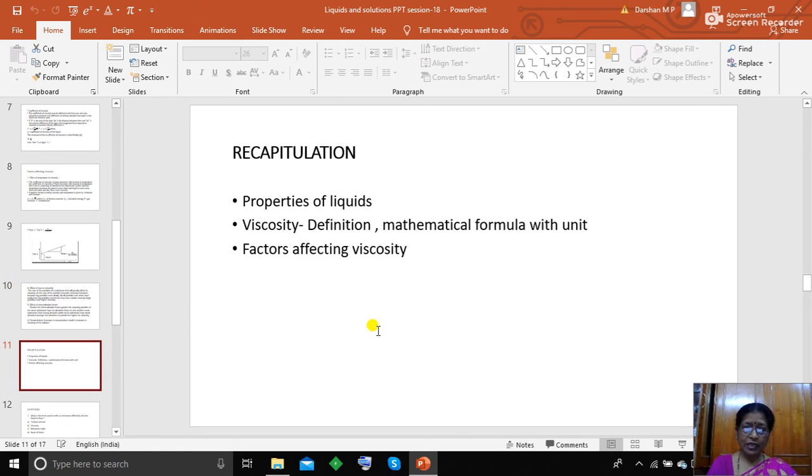Now, recapitulation, that means whatever we have learned till now can be summarized. That is, properties of liquid. Under this, till now we have discussed viscosity, its definition and mathematical formula with unit, and then the factors affecting viscosity.